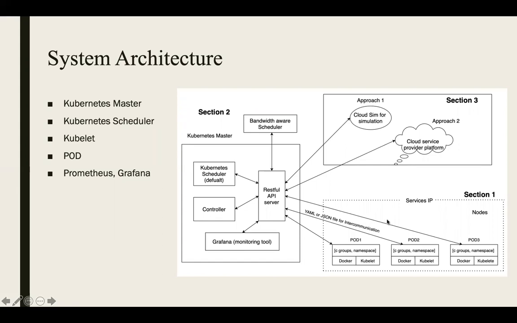In section 1, we are describing about node component which are managed by Kubernetes master. Node components will be run on every node. It has pods and kubelets. Kubelet is a node agent which is used to give node information. It sends node status, pod status, utilization rate of node to Kubernetes master.